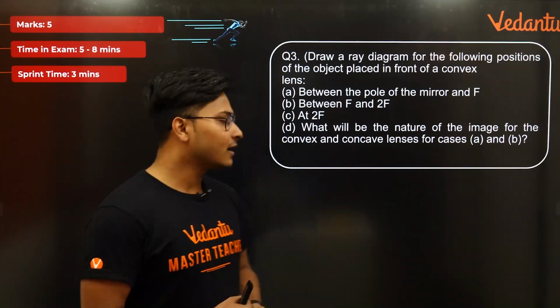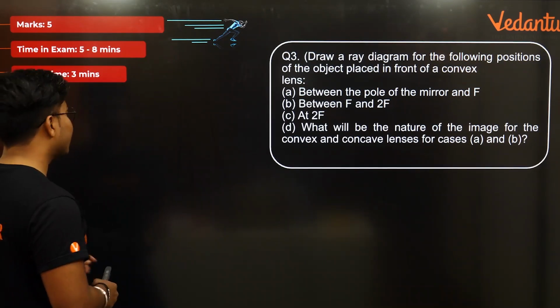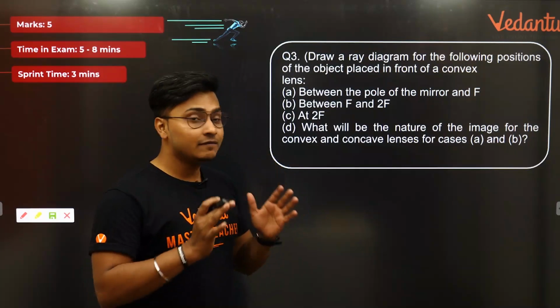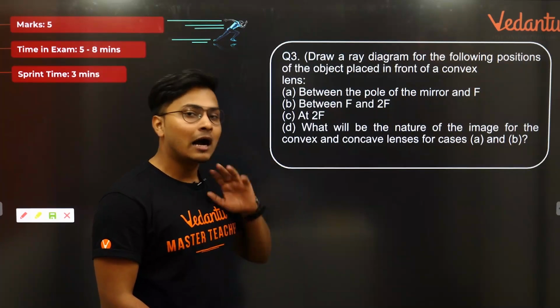It's a very interesting ray diagram question. It's coming for 5 marks straightforward. I'll tell you how you can divide the marks here so that it's pretty clear. Even if the question comes for different marks, how will you be able to do this?